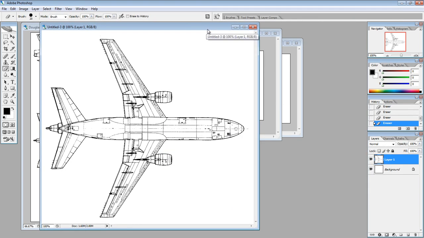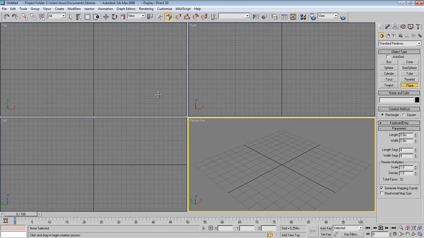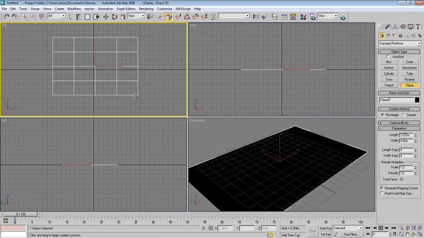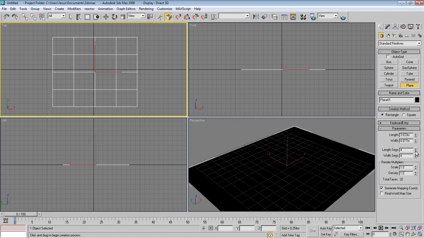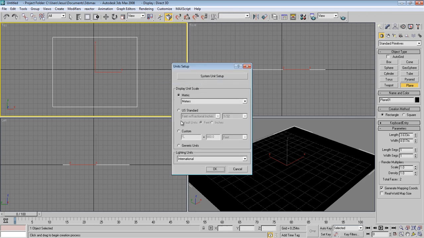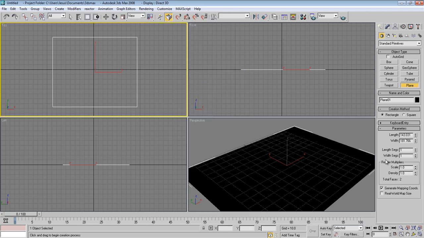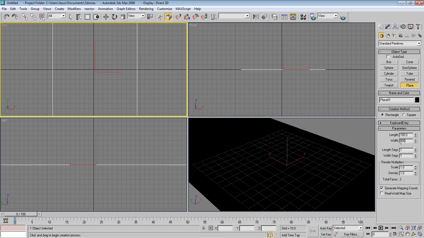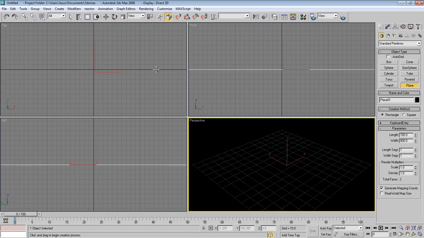Now let's go to 3D Studio Max and choose plane. Go to the top view, make a plane, make sure length and width are equal to 1, and it's now in meters, so let me change the unit setup to just generic units. And for this one I'm going to choose 700 by 800. Okay, so we'll scale this later.